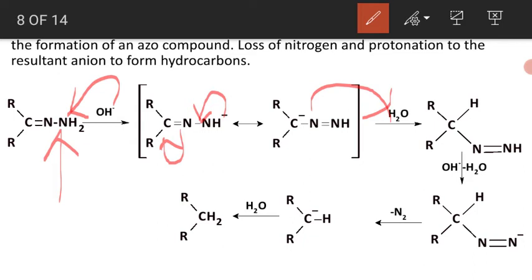As a result, you can see this intermediate having N double bond NH. Similarly, the base will abstract the hydrogen attached to the nitrogen. As a result, again you get this negative charge. The negative charge is delocalized and you get a negative charge on the carbon. These steps are repeated, and finally you get a hydrocarbon. So this is how the mechanism takes place.